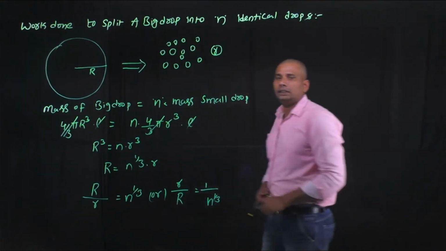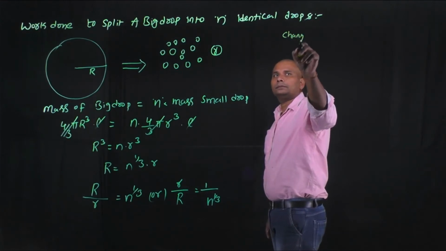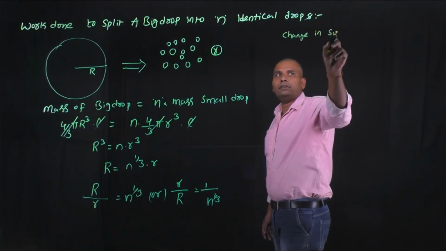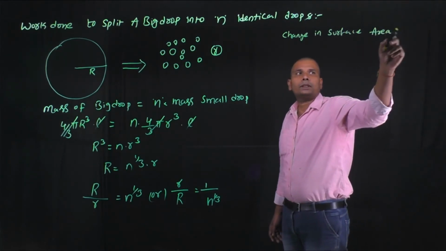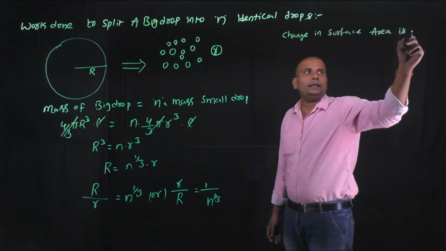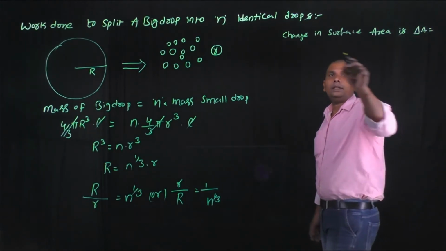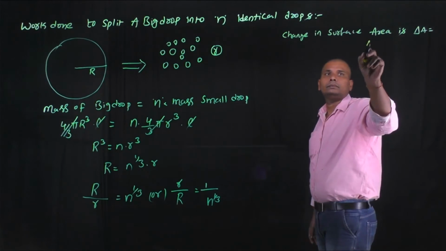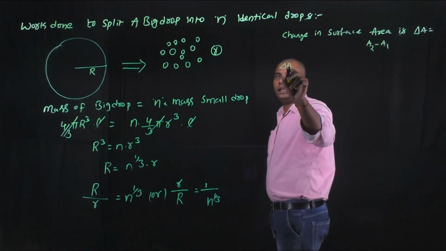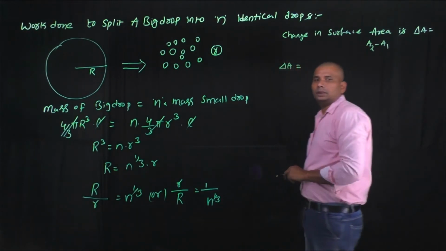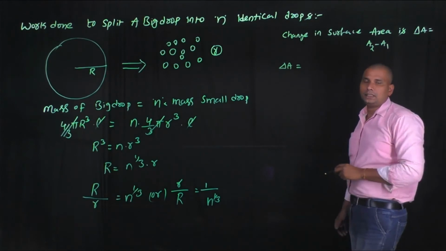That's why the change in surface area, delta A, equals A2 minus A1. Okay, here the change in surface area delta A is the final surface area minus the initial surface area.